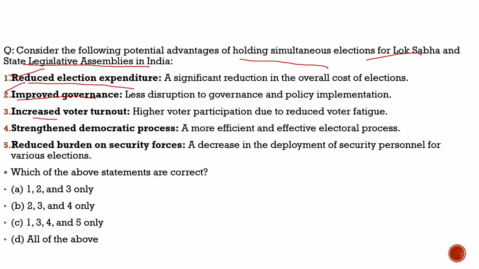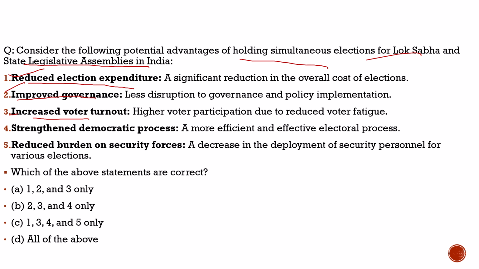Third, increased voter turnout. 100% correct. Higher voter participation due to reduced voter fatigue. Voters often get fatigued, and usually there are different mentalities among voters. Some will prioritize the state elections, while others will prioritize the parliament elections. But when elections are conducted simultaneously, they will definitely vote for both. So it will definitely increase the voter turnout.